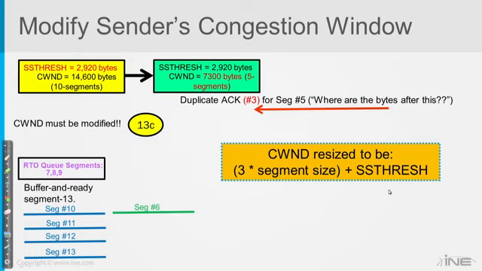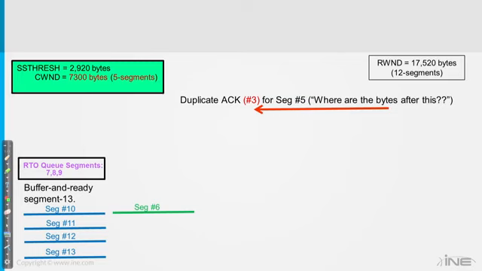Okay, so the congestion window's basically at this point been knocked down in half. Okay, everything matches up, right? Yeah. Okay, so here we are. So notice, right now, look at the comparison. Right now, the receiver is saying, hey, if you want to, you can send me up to 12 segments, up to 17,520 bytes. But our congestion window says, no, I wish I could, but because of those duplicate ACKs you sent me, we have some problems here in the network. So I'm not going to allow myself to send you that much at one time,